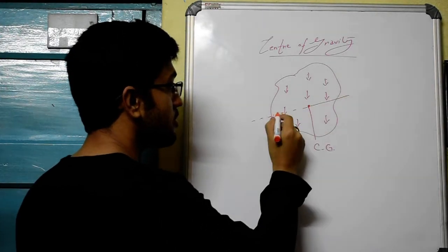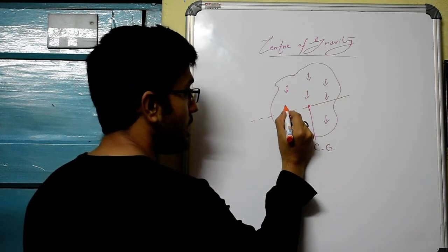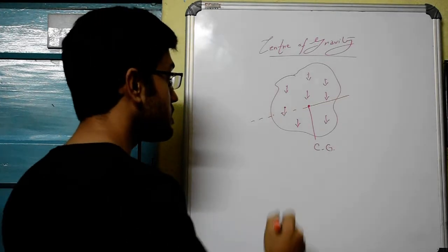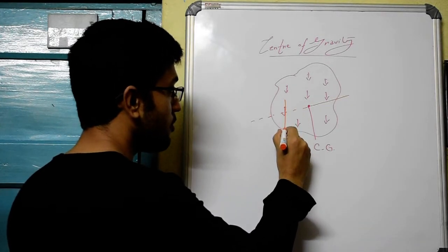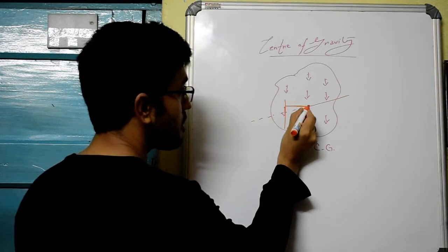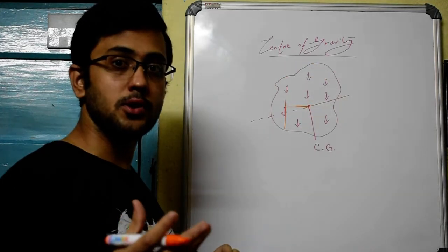So this is my axis of rotation and this is, say, suppose any random particle, and the particle is being attracted by the force of gravity in the downward direction. So this is the line of action of force, and this is the perpendicular distance of the line of action of force from the axis of rotation. You take the cross product of these two, you get the torque.